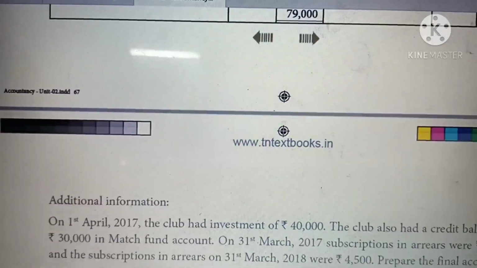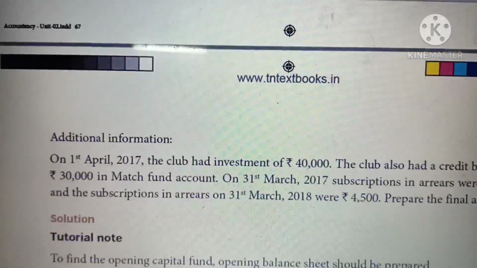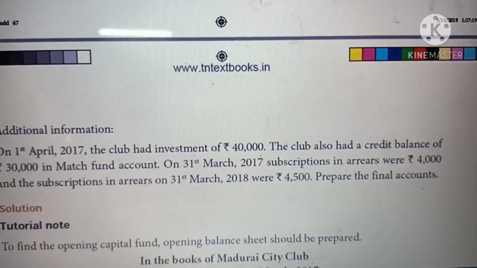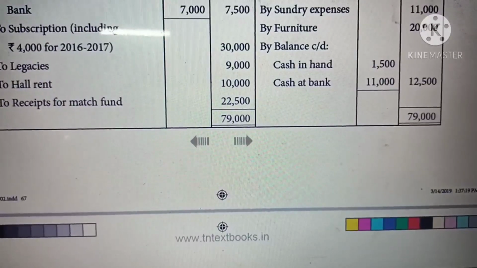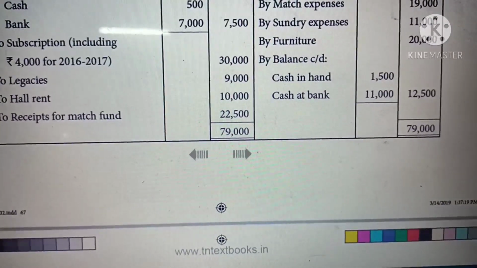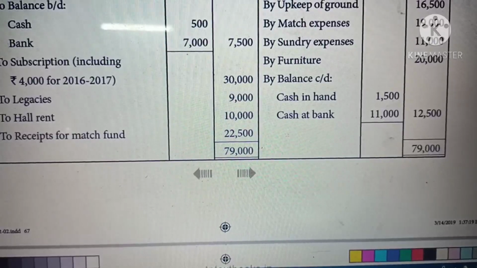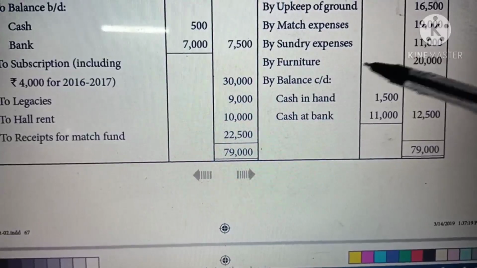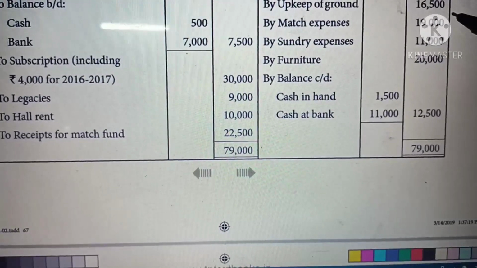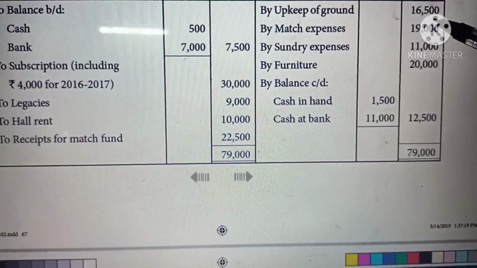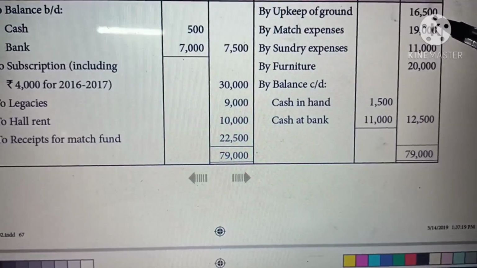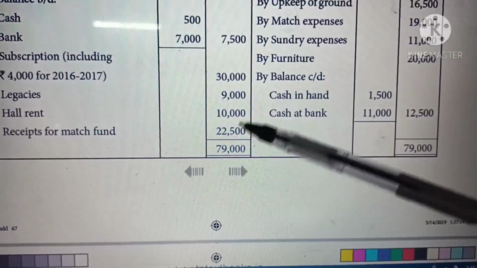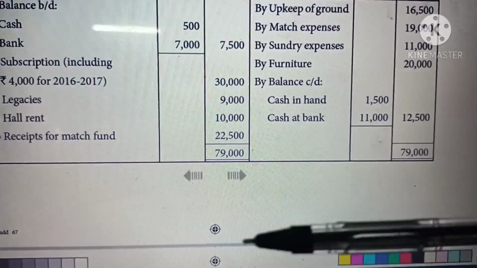Then in the additional information, we had a match fund account as of 31st March 2017, 30,000, they have given. So this one is a special fund. I already told you, if any expenses are related to the special fund, then we have to minus, and if any income is related to the special fund, we have to add in the balance sheet. So we had both expenses and income: income 25,000, expenses 19,000. One amount we are going to minus, one amount we are going to add from the special fund. Then the legacy. These three items only we are going to enter on the liability side.